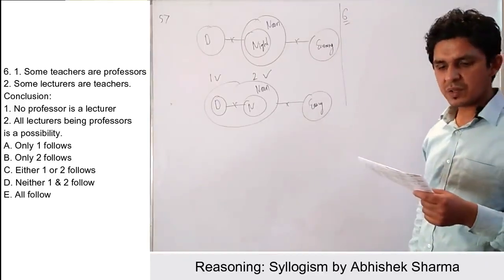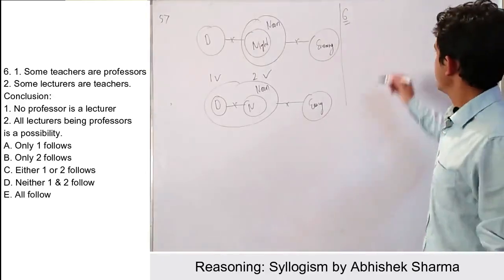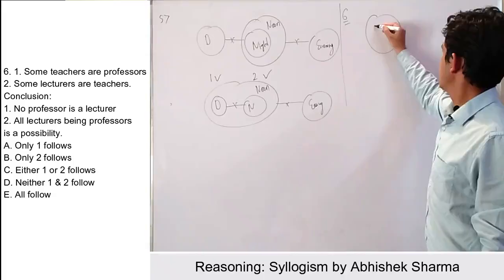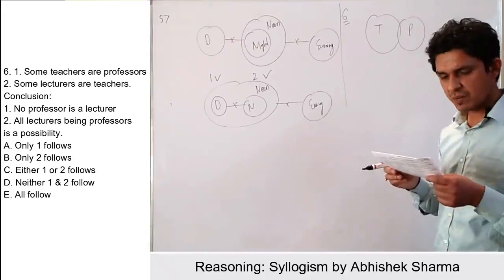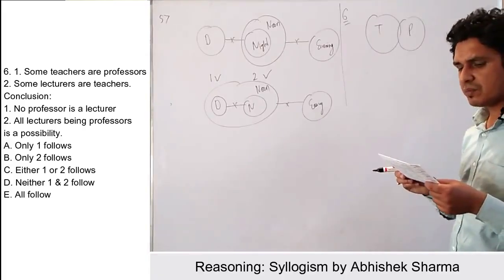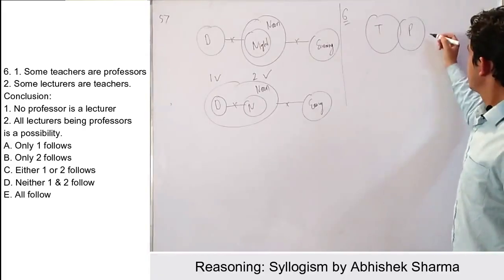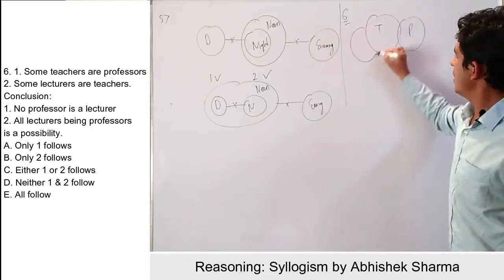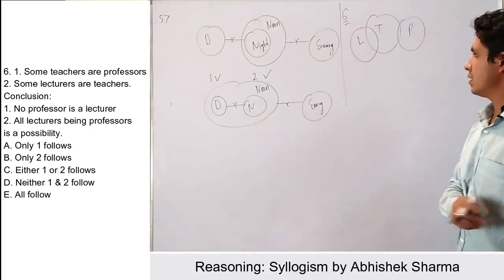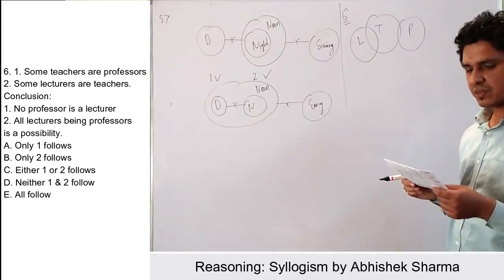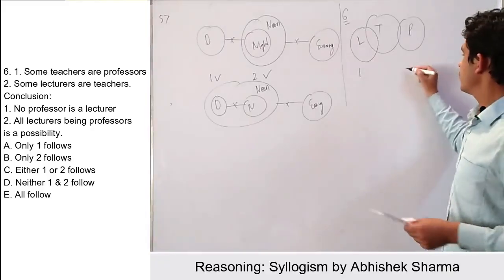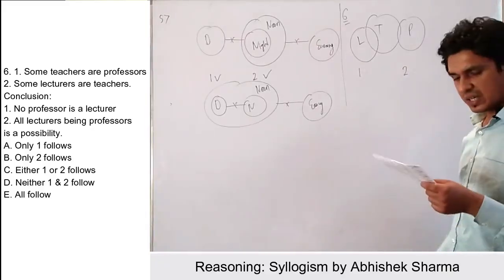The question is, some teachers are professors, so we can draw this as teacher and this as professor. Some teachers are professors, and thereafter some teachers are lecturers. That means like this we can draw. Okay, how many conclusions are given? We are given two conclusions, first and second. So let us check for all.